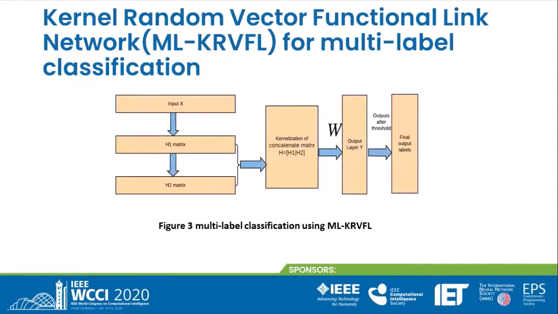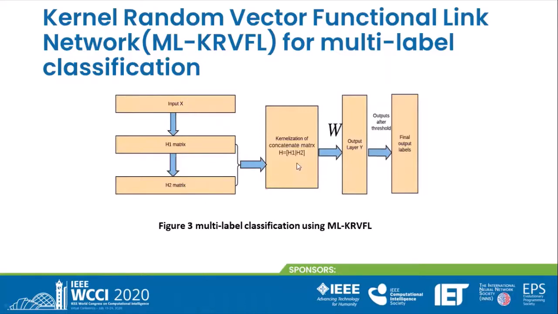In the kernel random vector functional link network, MLK-RVFL, for multi-label classification, we have used this flow to solve the problem. First, the input creates the H1 matrix, then the H2 matrix is generated.